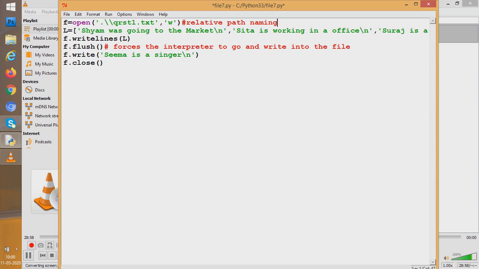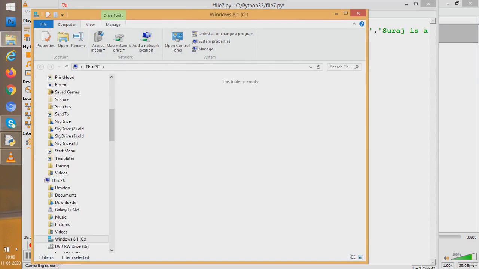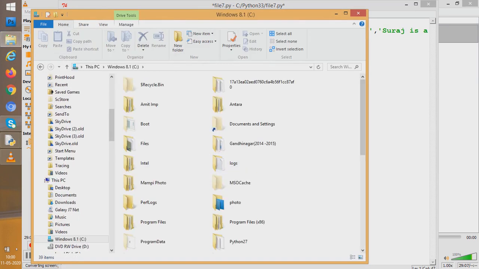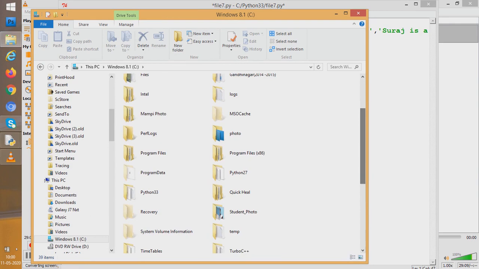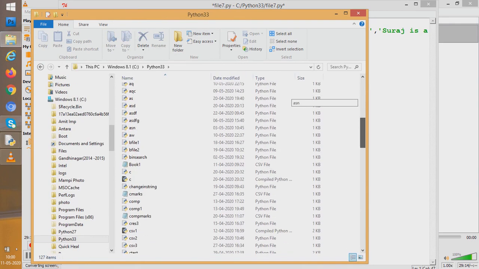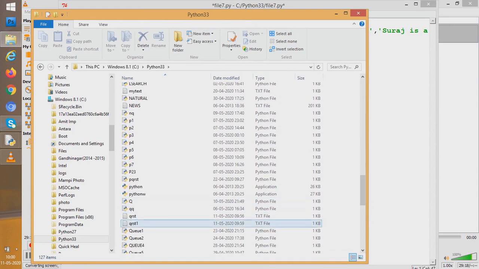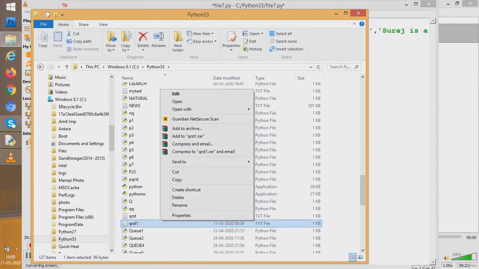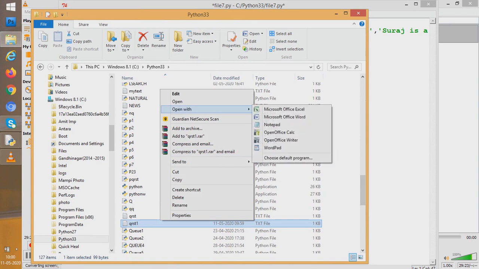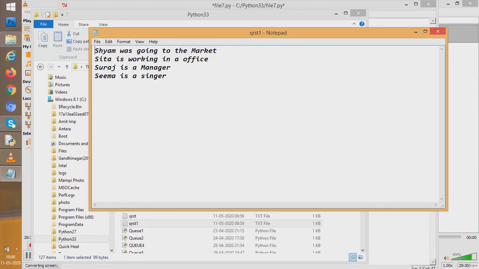If you want to see, let us come and see in C drive, Python 33. And what was the file's name? QRST1. Let us see whether it has been saved or not. QRST1. See, it has been saved. So simple it is. You understand, dot means current working directory, and you are using relative path name conventions. And see, it has been made again with the same thing as we wrote.